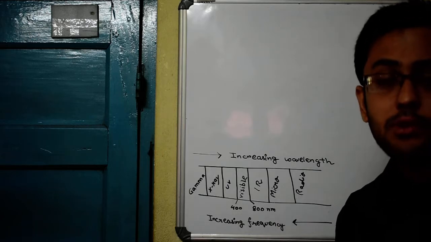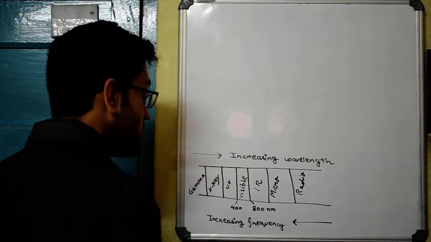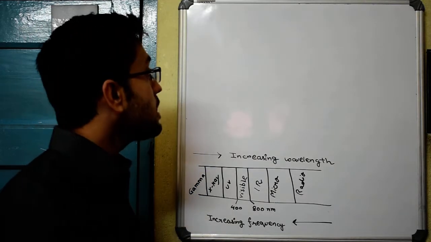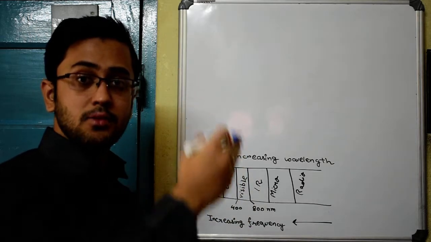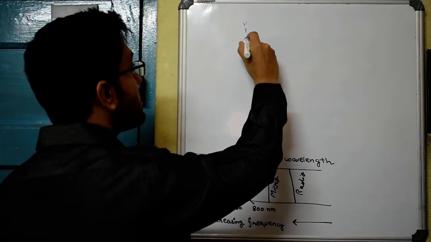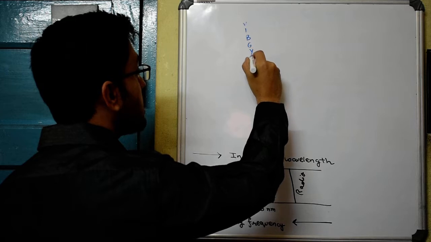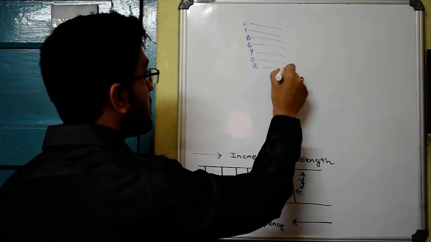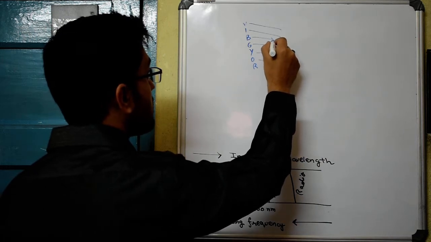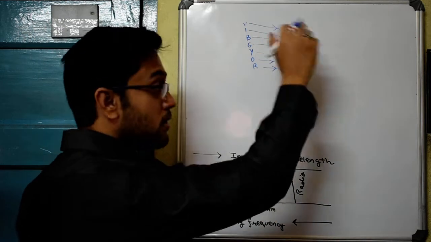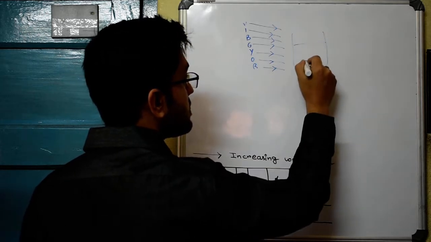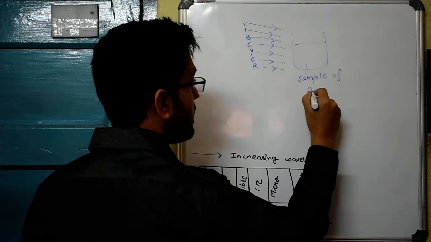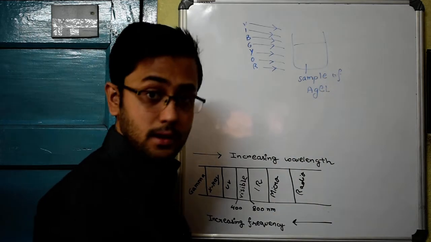And how were ultraviolet rays detected? Well, the scientist who performed a certain experiment made all the lights in the visible spectrum, that is violet, indigo, blue, green, yellow, orange, red, incident on a sample. The sample was of AgCl, that is silver chloride.